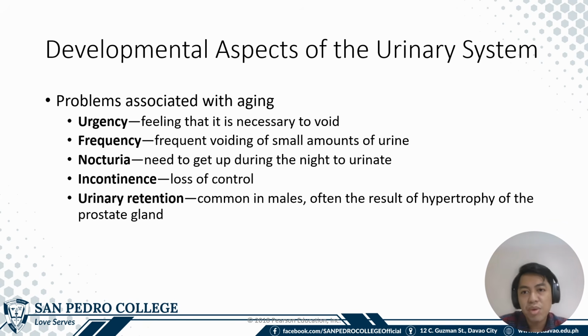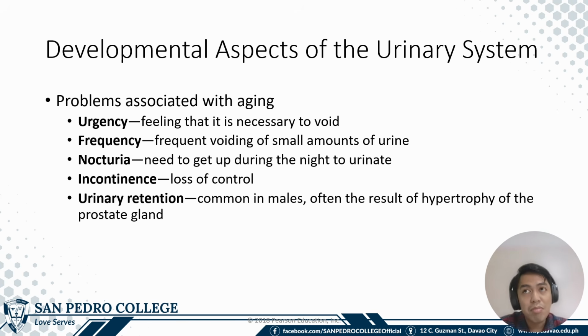In the developmental aspect of the urinary system, some terms that you can take note are the following. In the aging population, these are some problems that people may describe as they approach the pharmacy. For example, urgency or urinary urgency is the feeling that it is necessary to void. So this is the feeling na parang naiihi ka pero wala kang maihi. Okay? Frequency or urinary frequency is the frequent voiding of small amounts of urine.